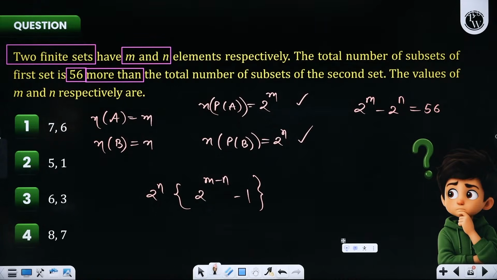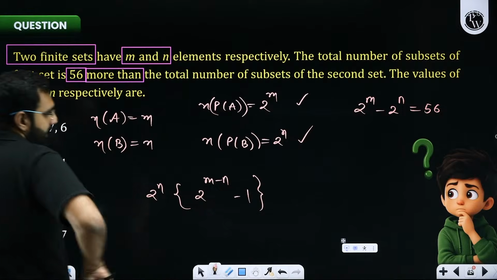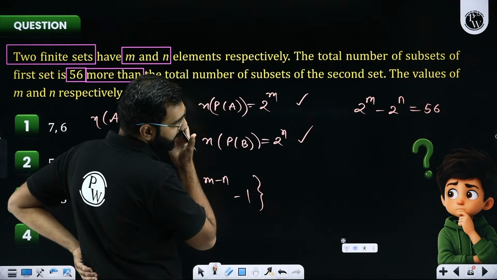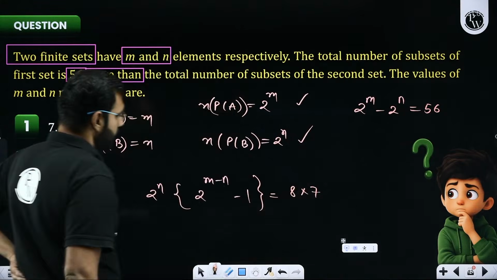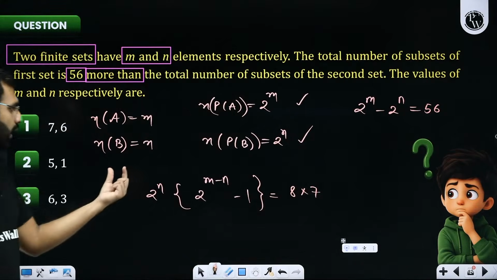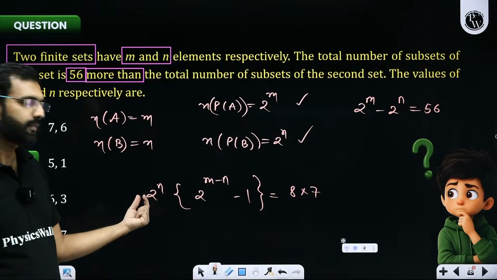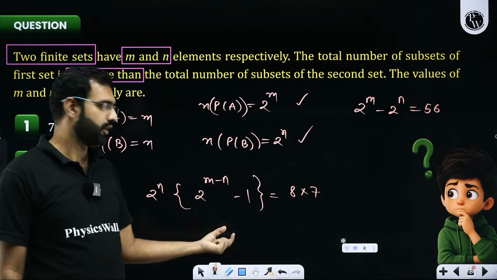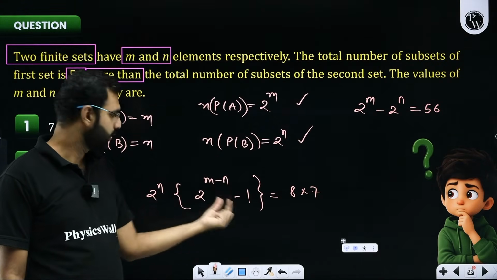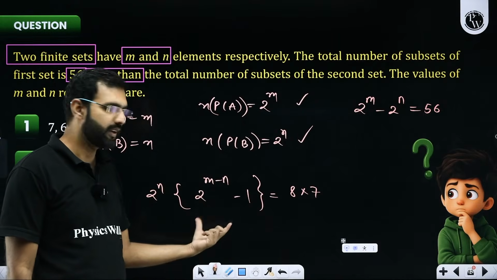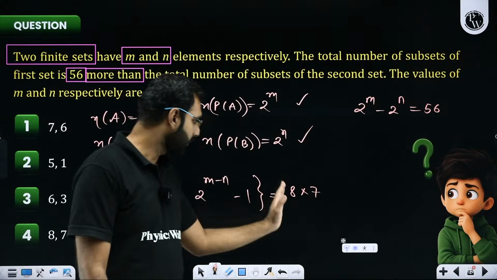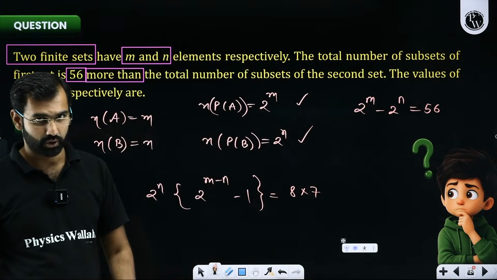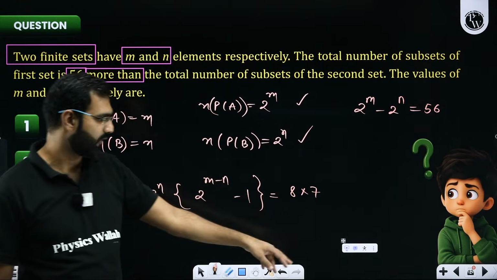56 can be written as a product of a lot of numbers. I'll write it as 8 into 7. Can I write it as 8 into 7? Because one of them is going to be even, the other one is going to be odd. 2 raised to any power is even, and 2 raised to any power minus 1 is odd. So I'm writing 56 as a product of two numbers, out of which one is even, the other one is odd.